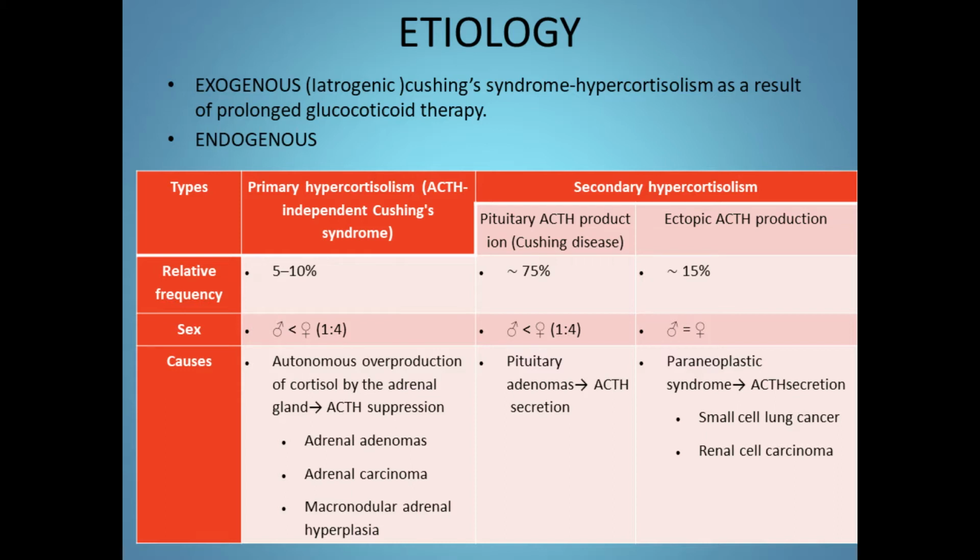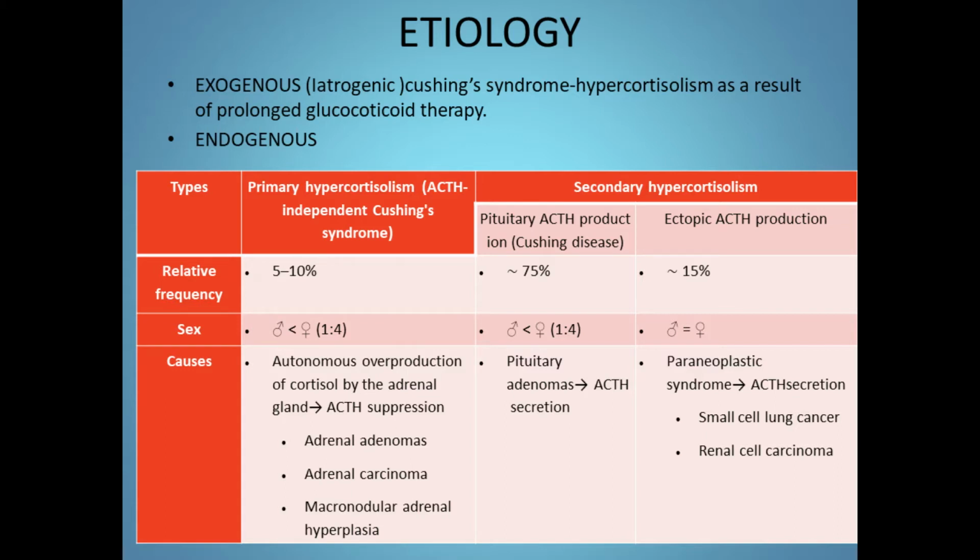So now let's see the etiology of Cushing syndrome. As said earlier, its etiology can vary from exogenous, a source outside the body, or endogenous, that is, a source in the body. So exogenous can be a prolonged use of glucocorticoid drugs or glucocorticoid therapy, whereas endogenous can be divided into primary hypercortisolism or secondary hypercortisolism.